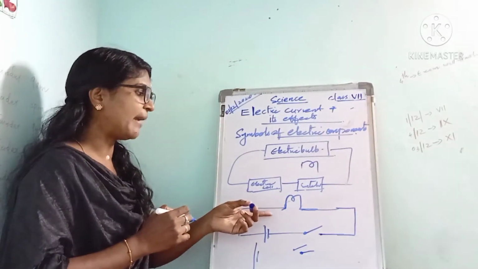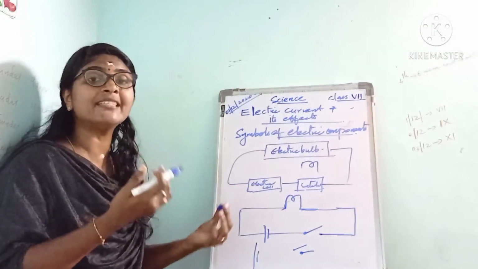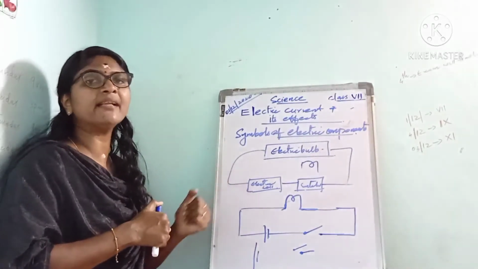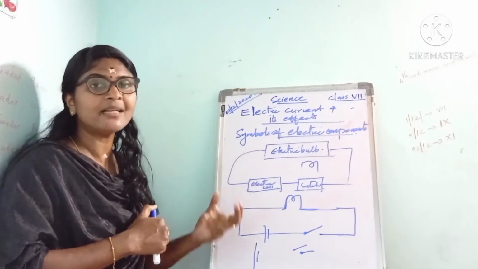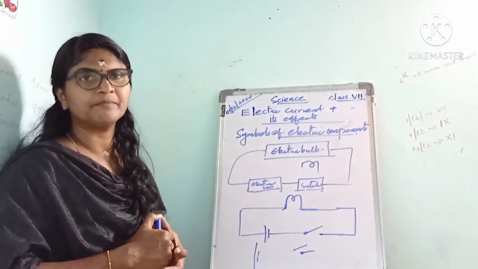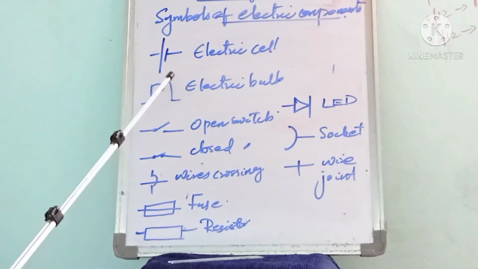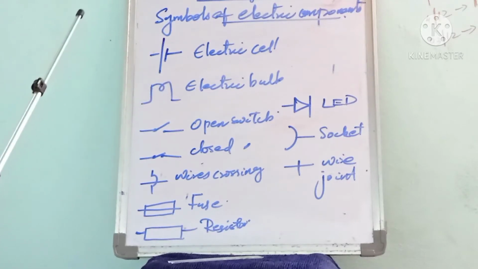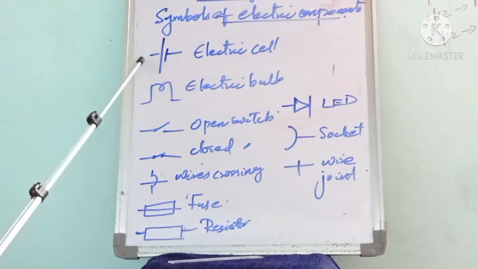So apart from the electric bulb, electric cell and switch, a variety of electric components are there. For them also we can use symbols. Let's see different electric components and their symbols. The symbol of the electric cell is this one.